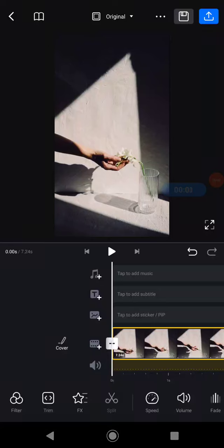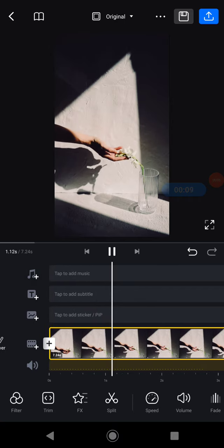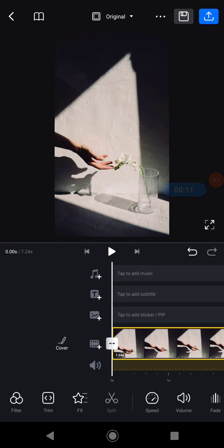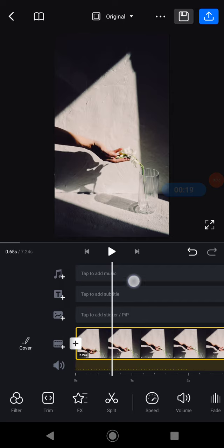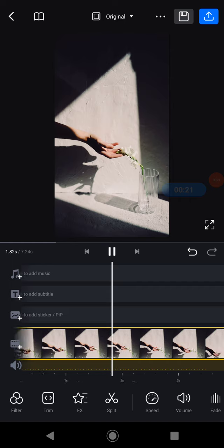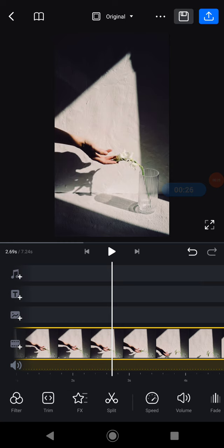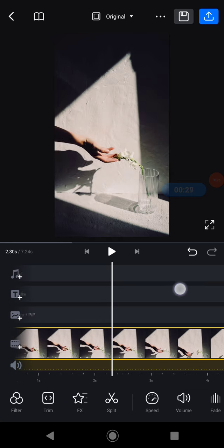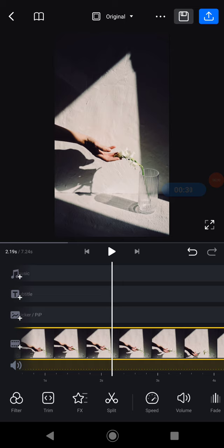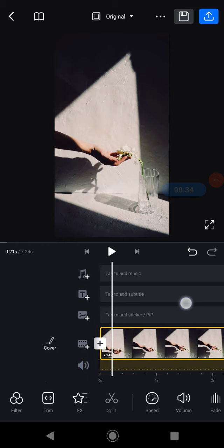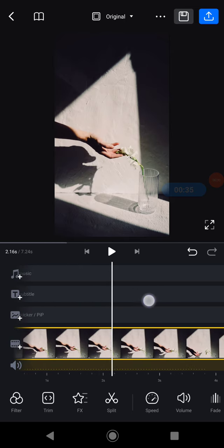Hello guys, in today's tutorial I would like to show you how to add a sound effect on your video using VN Editor. First you need to open your VN Editor and add the video that you want to edit, and after that you need to open the project and find the timing where you want to add the sound effect. For example, I would like to put it on this